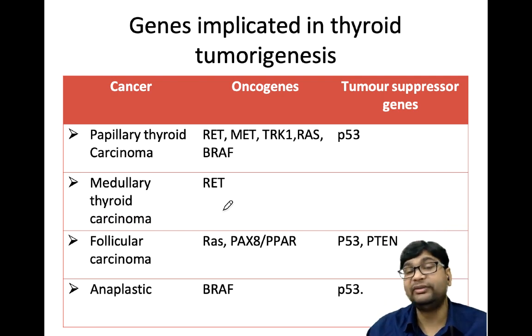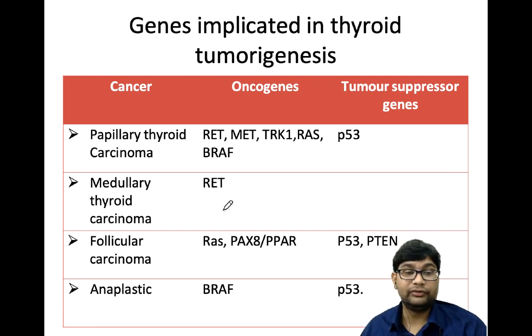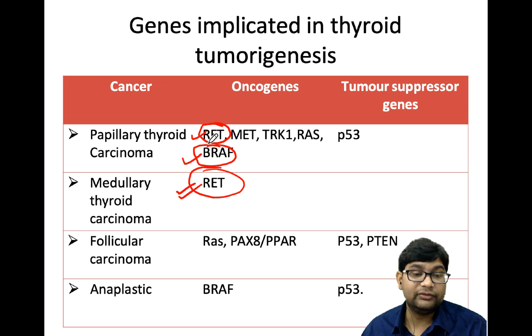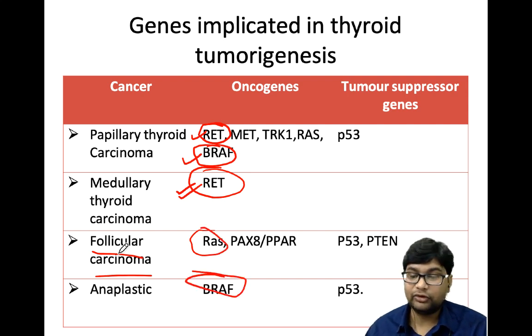So what are the genes implicated in thyroid tumorigenesis? In papillary carcinoma of thyroid, RET and BRAF mutations are seen in most cases, while in medullary carcinoma of thyroid, the RET oncogene is very important. In follicular carcinoma, RAS and PAX8 are more important. And even in anaplastic carcinoma, the BRAF mutation is more commonly seen.